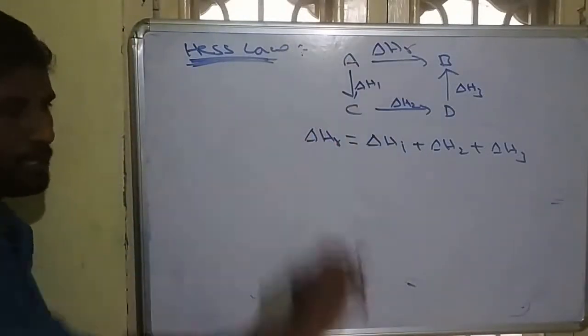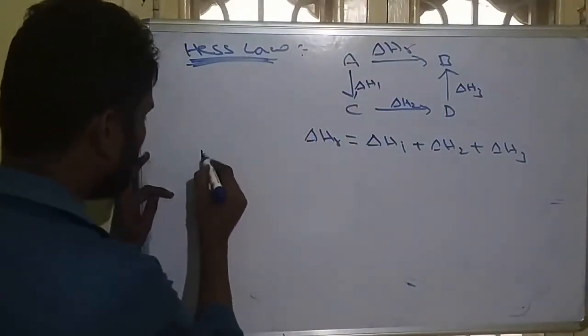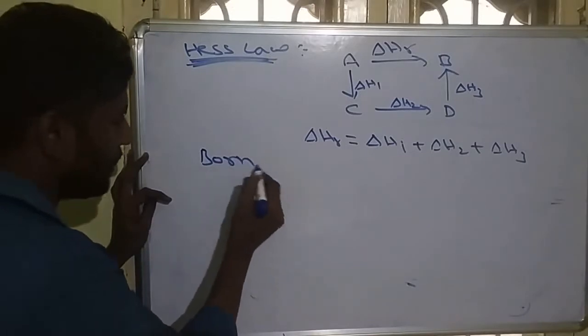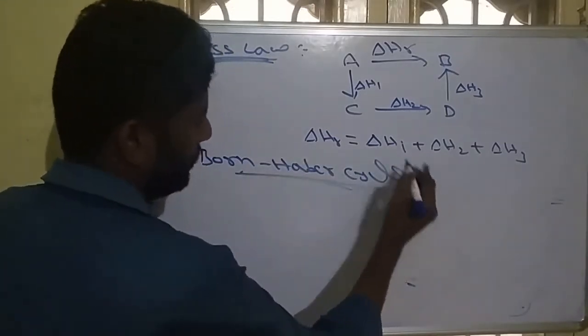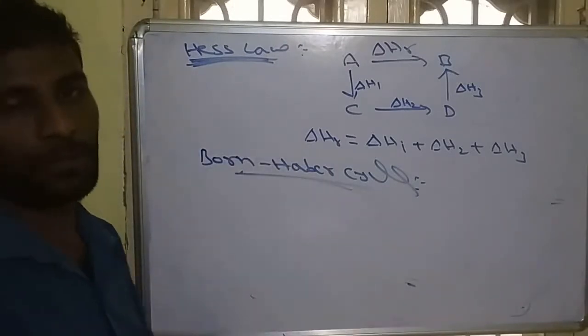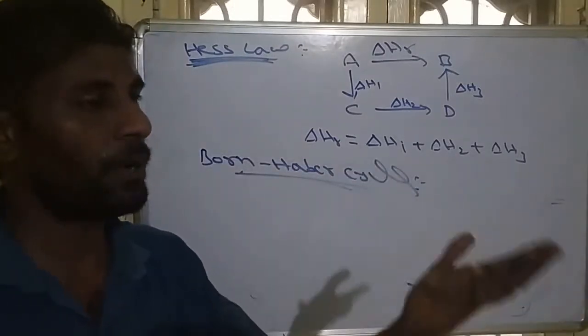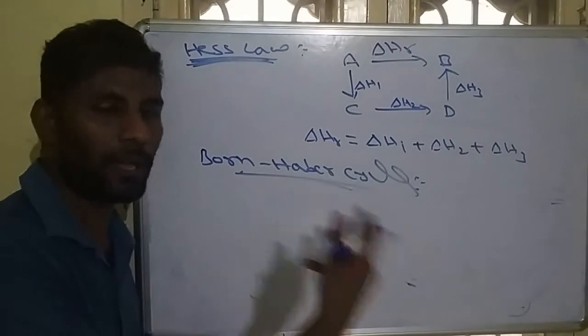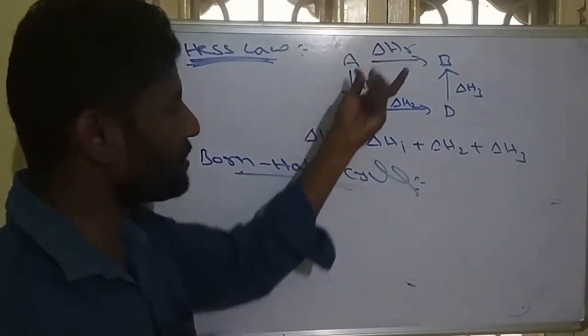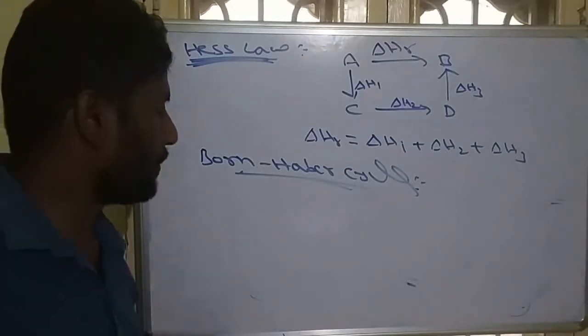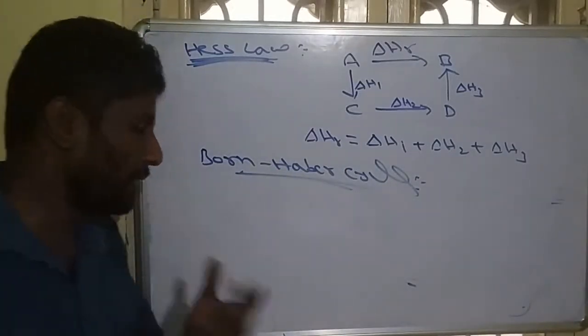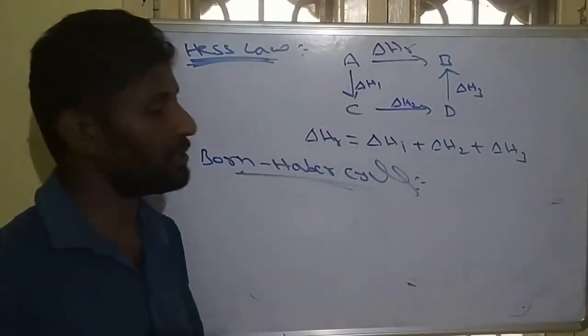Based on this, one important cycle is there, that is called the Born-Haber cycle. This Born-Haber cycle is used to determine the lattice energy of a crystal, the lattice energy of an ionic compound. That is also based on this law: the direct equation is equal to the sum of the indirect equations. I am not explaining the Born-Haber cycle, but it is also based on Hess law.